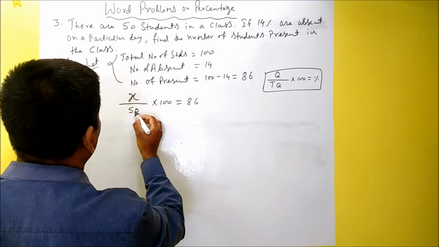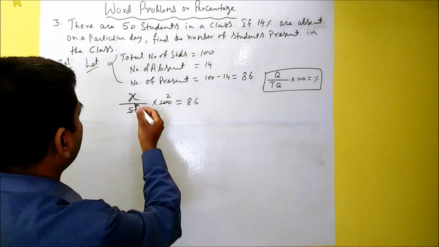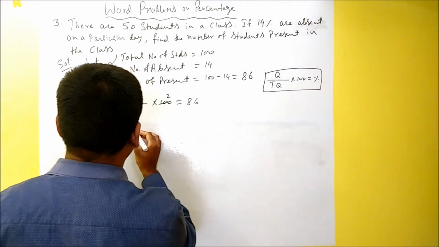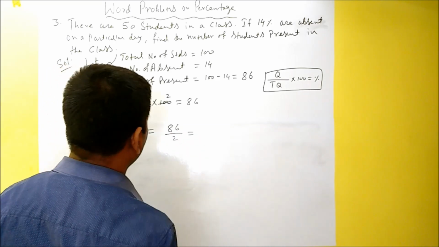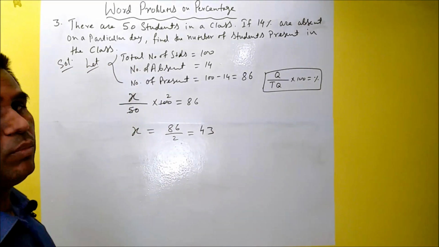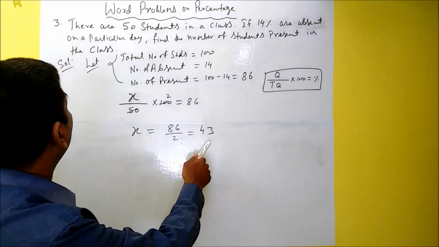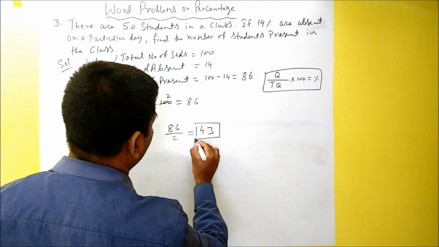So as you can see, we can cancel it directly here, 2, and then I can say x is equal to 86 divided by 2, which gives me 43. So 43 is the number of students present in the class. Okay, so this is the answer.